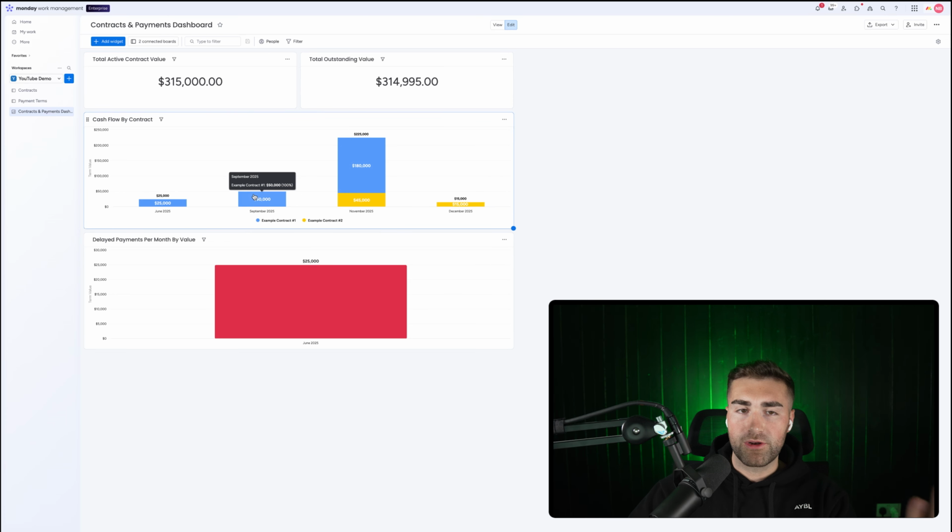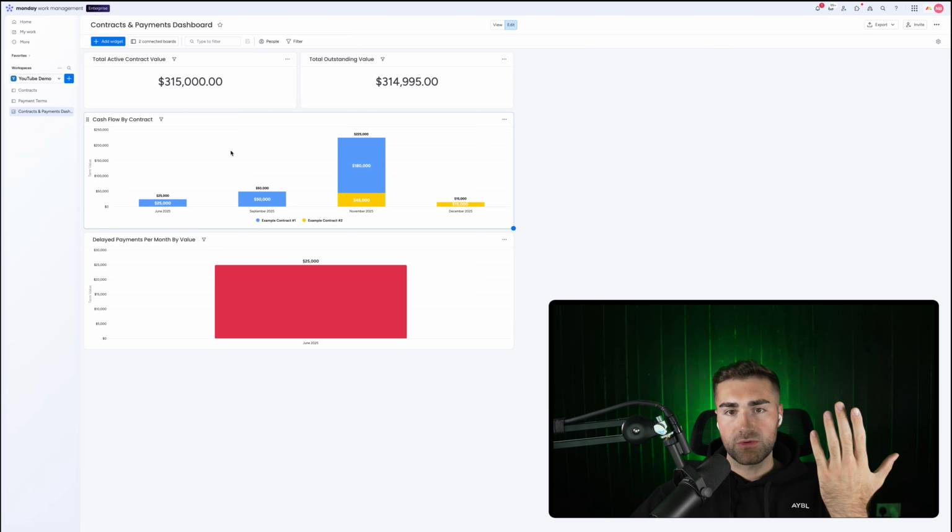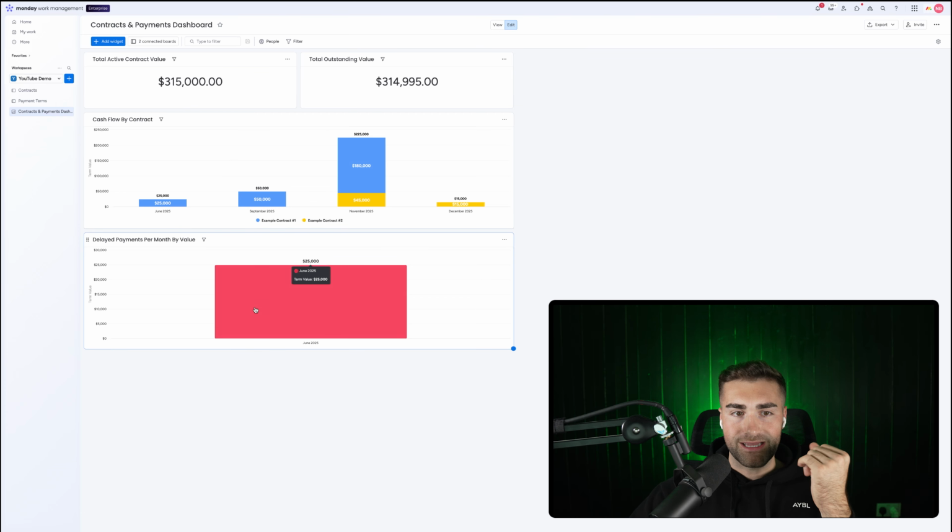This will evidently allow me to see into the future as to what's going on, and then I can manage my delayed payments per month by value as well if that crops up. This can obviously become a lot more advanced, as I'm sure you can imagine. There's not a lot else that I want to show you here. Obviously you can look at things like date created, date completed.